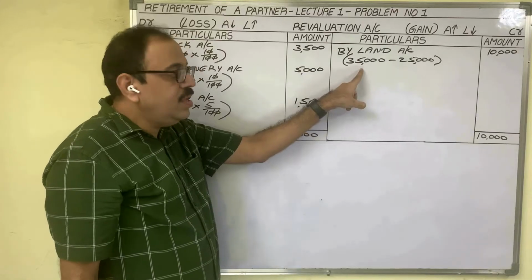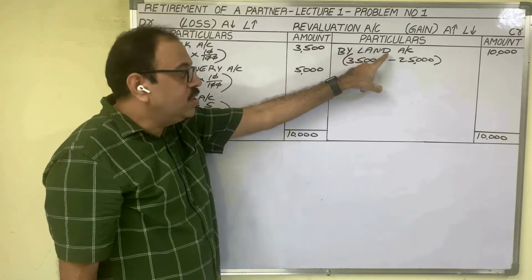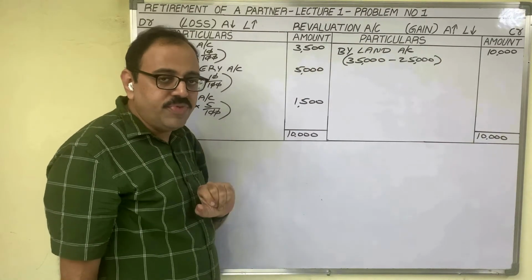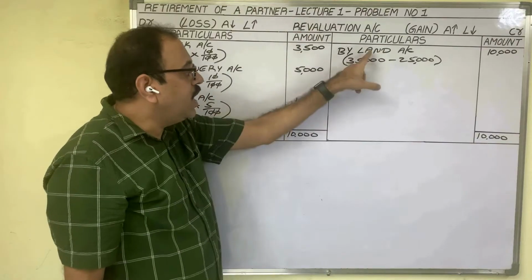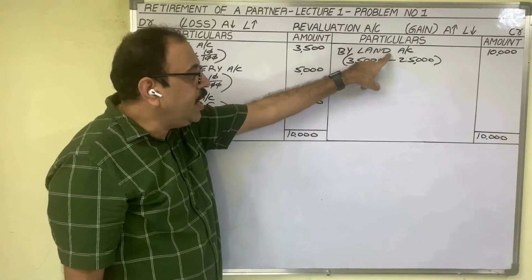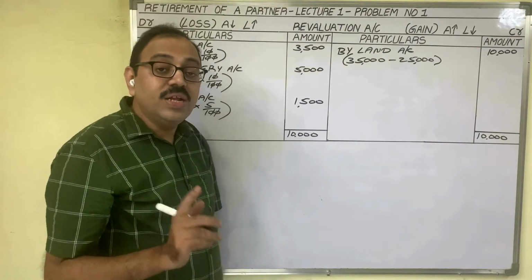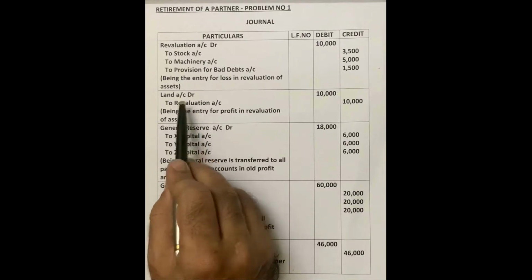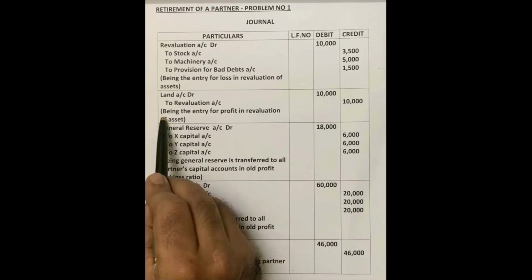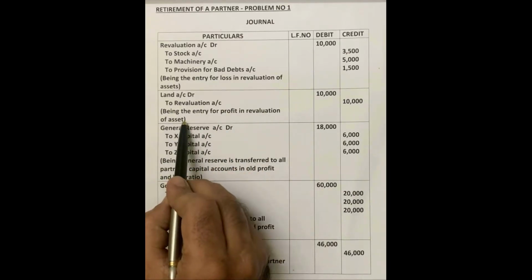Come to the second entry. In the revaluation account, credit side, we wrote land. So this is for increasing the value of land, which means profit. If you want to post it like this in a journal entry, land account should be debited, revaluation account should be credited. Let us see the second entry in the journal. Land account debit to revaluation account 10,000, 10,000. Narration: being the entry for profit in revaluation of assets.